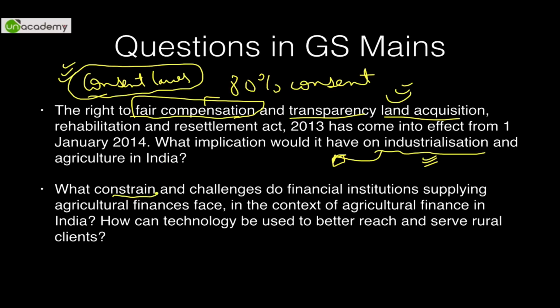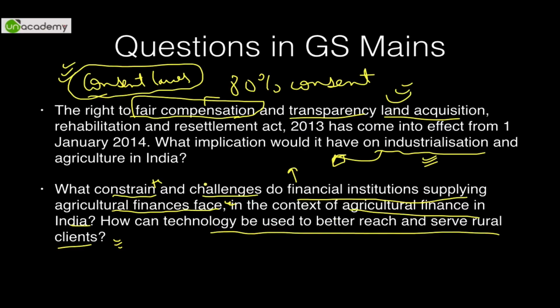And what constraints and challenges do financial institutions supplying agricultural finances face in the context of agricultural finance in India, and how can technology be used to better reach and serve clients? So, financial institutions face constraints basically in the form of political loan waivers. What happens is, whenever the elections are near, a huge amount of loan waiver is announced, which promotes what is called financial indiscipline, and that kind of support is not really needed for the growth of agriculture in India.